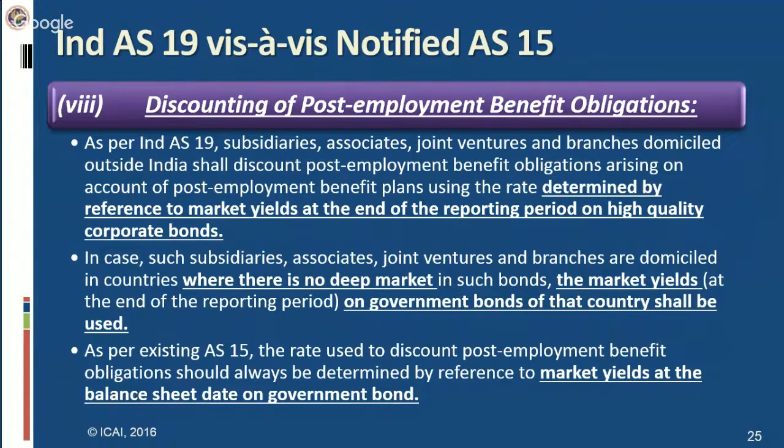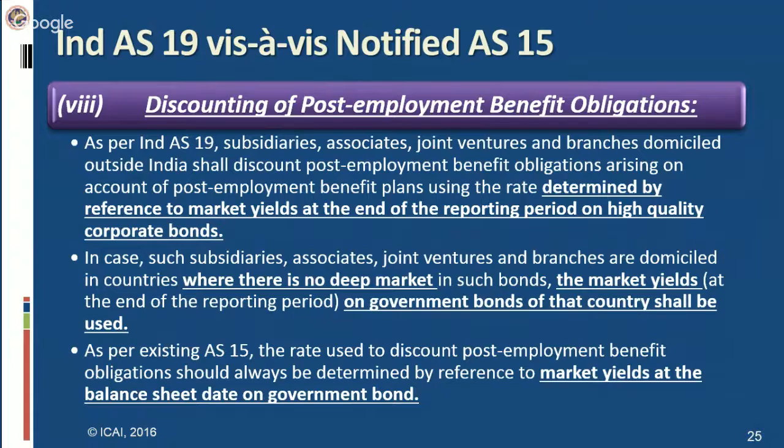Discounting of post-employment benefit obligations. As per Ind AS 19, subsidiaries, associates, joint ventures and branches domiciled outside India shall discount post-employment benefit obligations arising on account of post-employment benefit plans using the rate determined by reference to market yields at the end of the reporting period on high quality corporate bonds. In case such entities are domiciled in countries where there is no deep market in such bonds, the market yields on government bonds of that country shall be used.